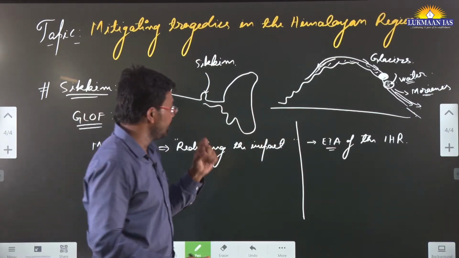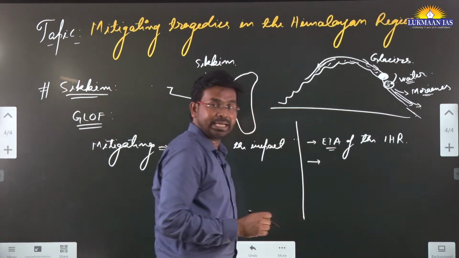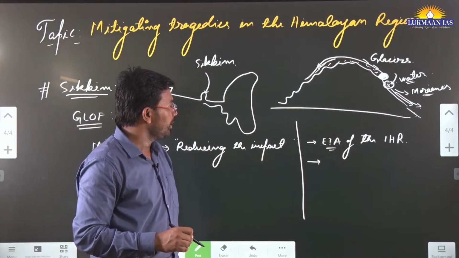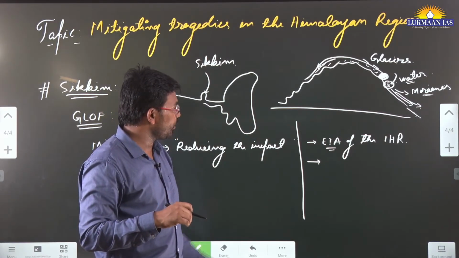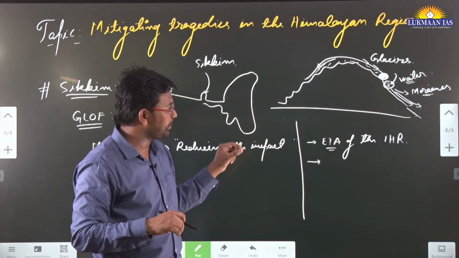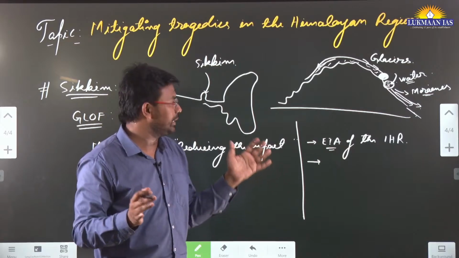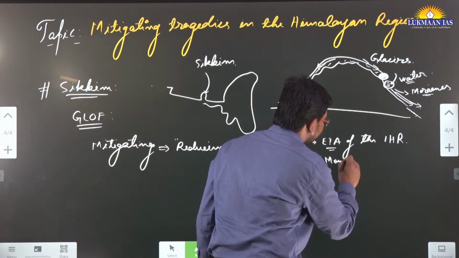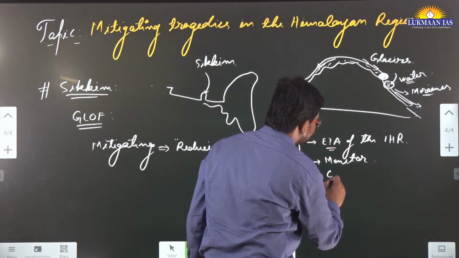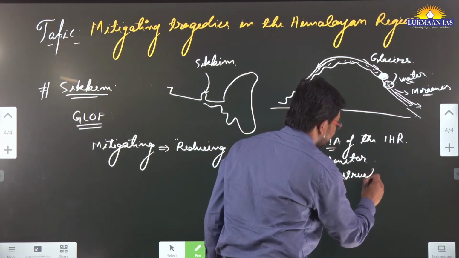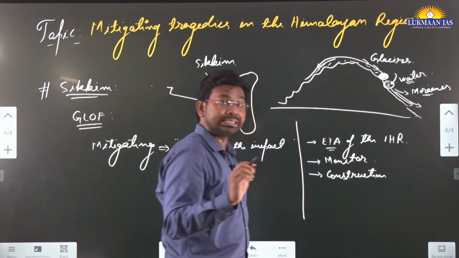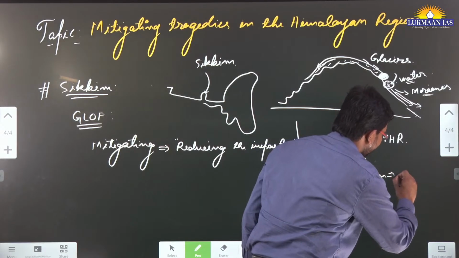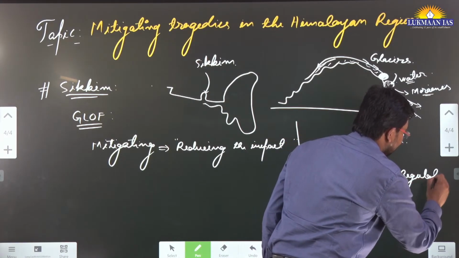Yesterday another article came, and in that article they discussed that not only do we need to do environmental impact assessment, we also need to monitor the Indian Himalayan region regularly, and the construction activities that happen over there should be regulated.